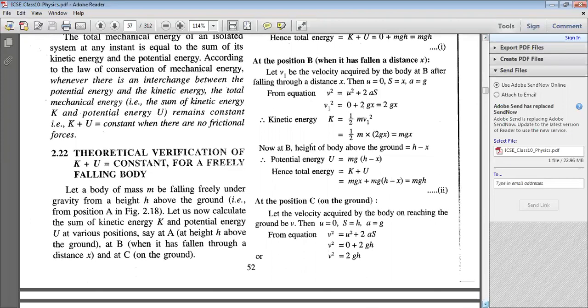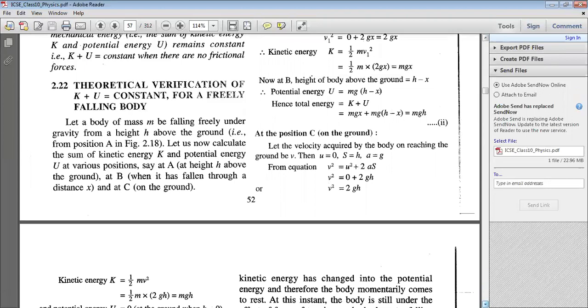Now let us consider the last position, that is point C. At point C, that is at the ground level, let us consider that the velocity of the body just before it strikes the ground is v. Now we know that the initial velocity of the body was 0, so u equal to 0. The distance traveled by the body is h, and acceleration is nothing but the acceleration due to gravity.